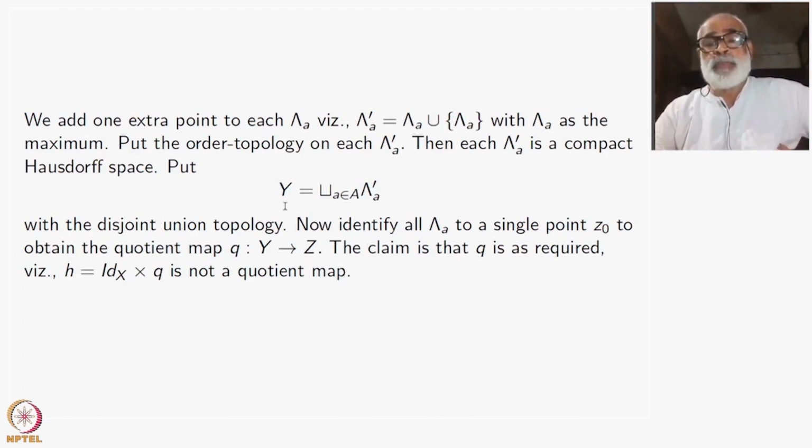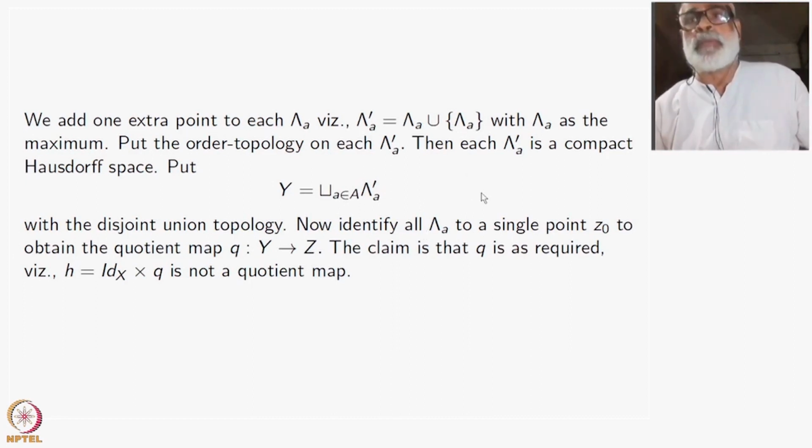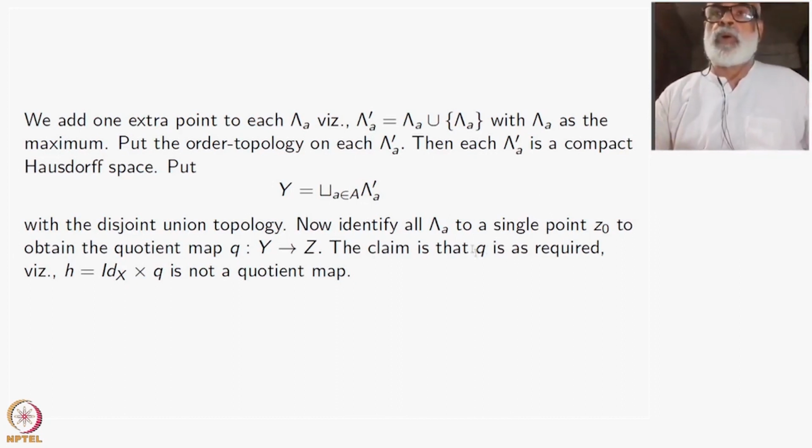Having taken this space Y, now I construct the quotient space Z by identifying all these extra points lambda A. Lambda A will be equal to lambda B, for all A and B inside capital A, one single point.